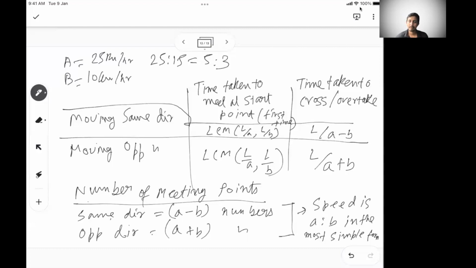There are 2 meeting points when they're moving in the same direction, and this will take care of the meeting point at the start. So when they're moving in the same direction, there are 2 meeting points, which is 5 minus 3, 2. One of them is the starting point, the other is somewhere else, right? Okay, so that's about the race and track.